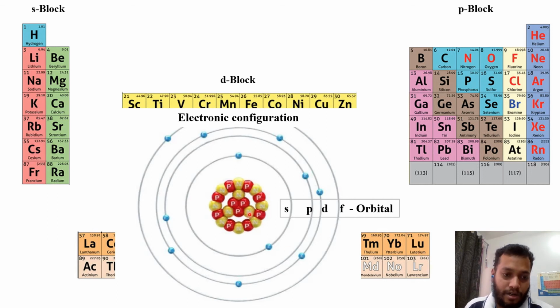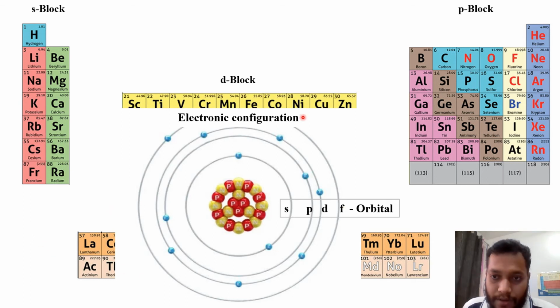So as I told, the block name basically depends upon the last electron's situation in the atomic model. If in the atomic model the last electron is situated in the s orbital, that means that element will belong to the s block. Suppose another element has an electron configuration where the last electron is in the f orbital, that means that element surely will be present in the f block.